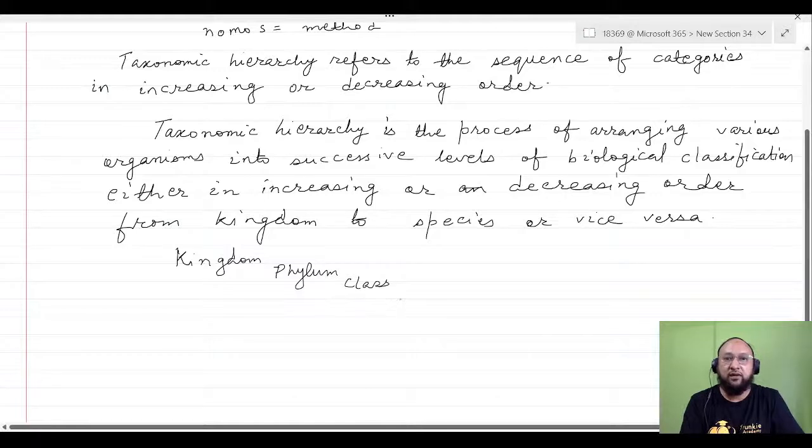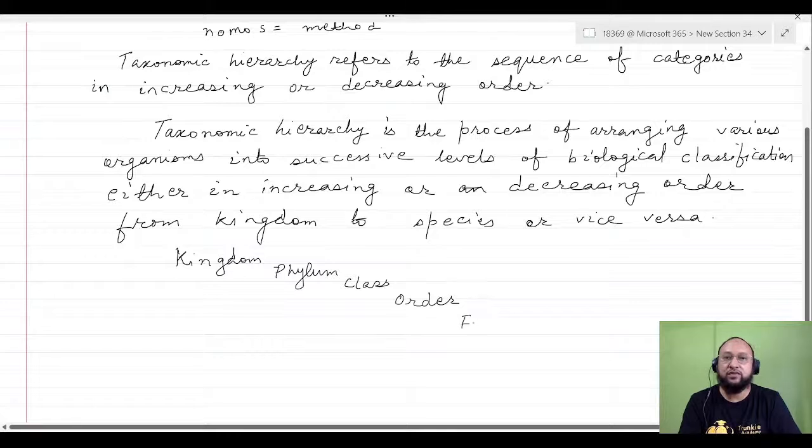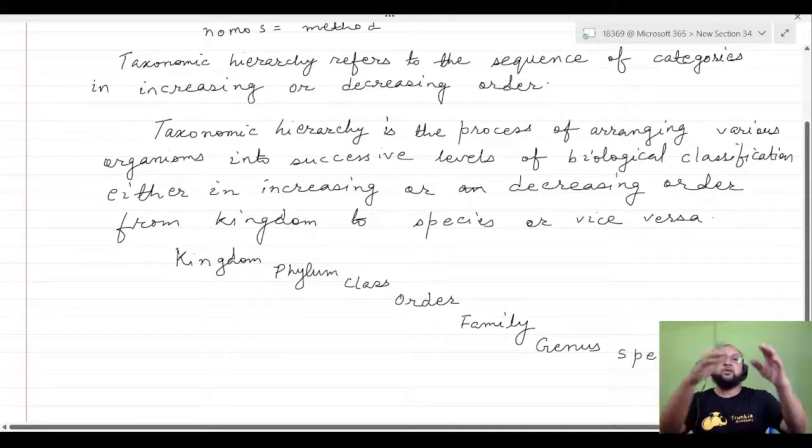Then we have order, the next lower rank. So these are called ranks or taxonomic categories. Then we have the family to which that particular organism belongs, then the genus and the species. In this way we are sequentially arranging.